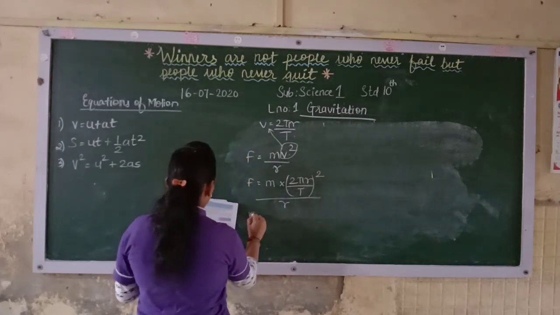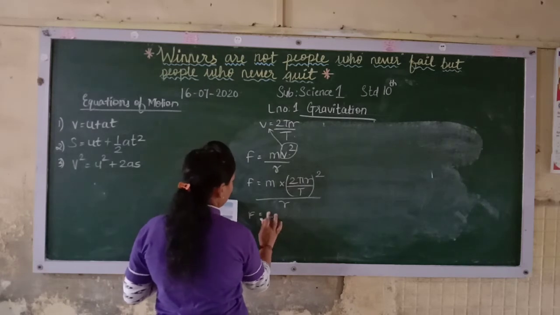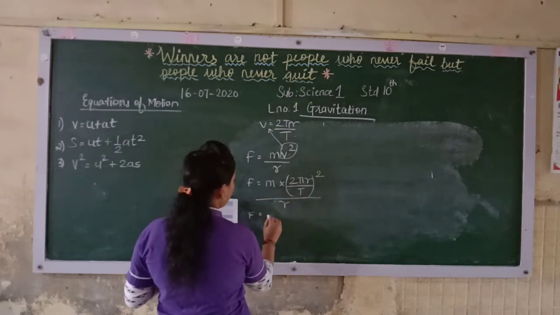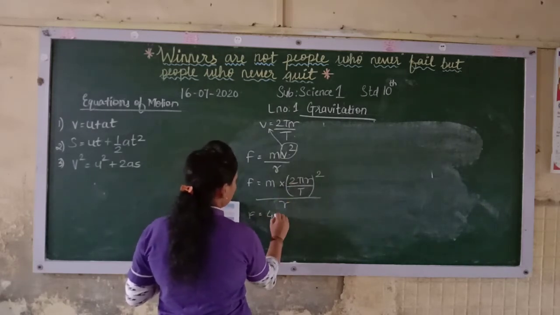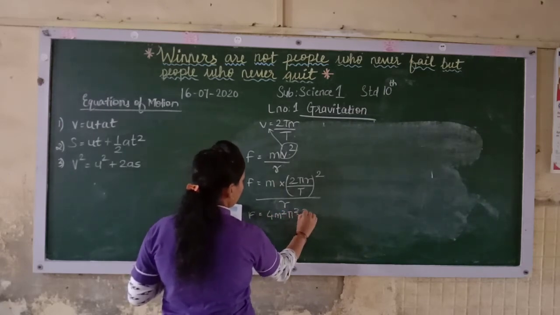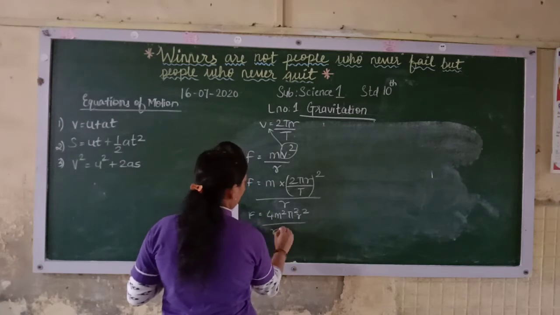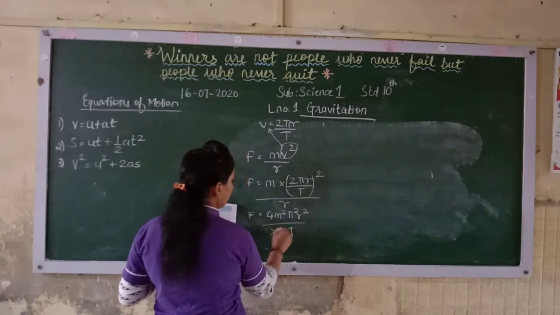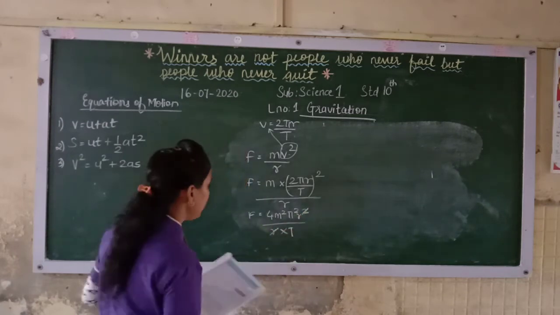So here you will get 4, as 2 square will become 4, m, pi square, r square upon r into t square. This r and this r, one r will get cancelled.